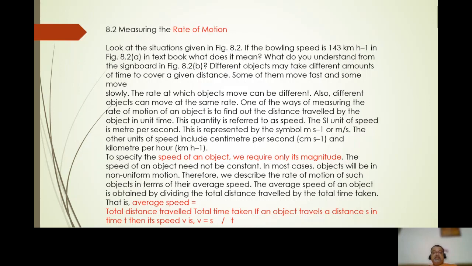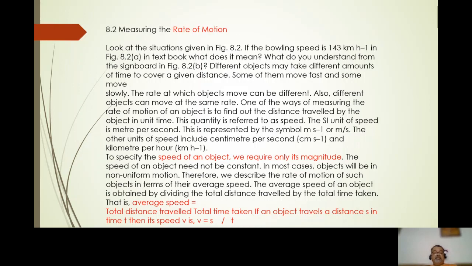Different objects may take different amounts of time to cover a given distance. Some of them move fast and some move slowly. The rate at which objects move can be different. Also, different objects can move at the same rate.